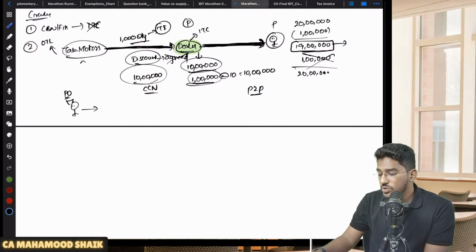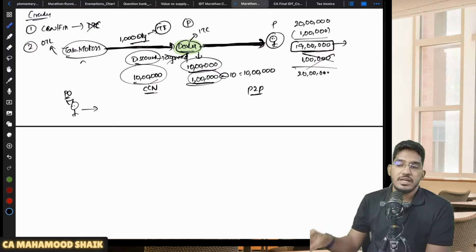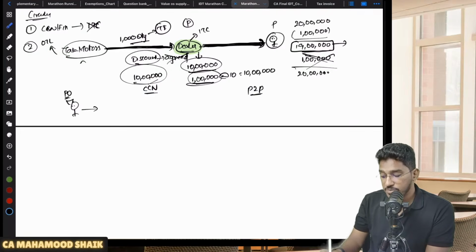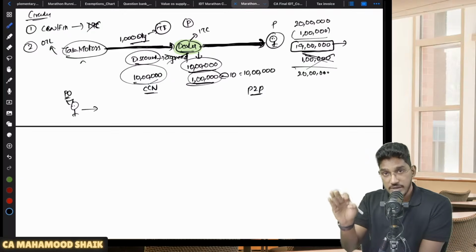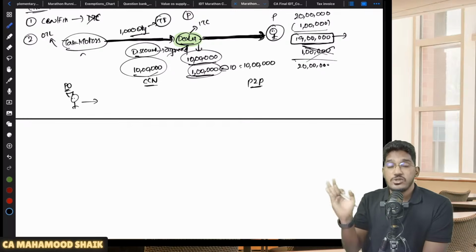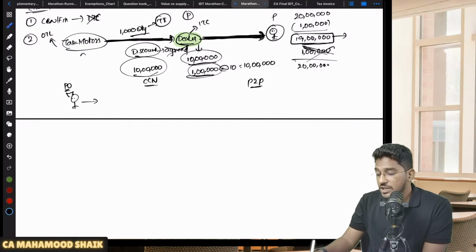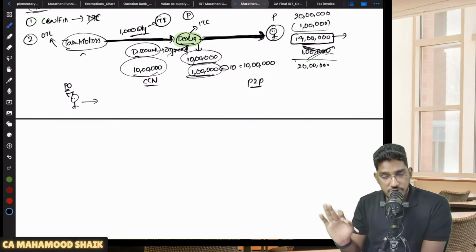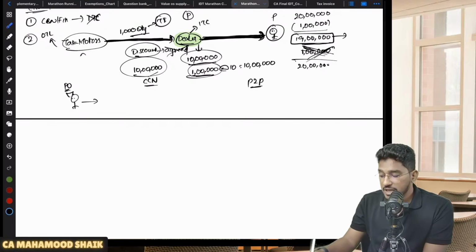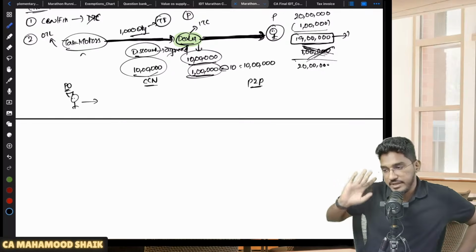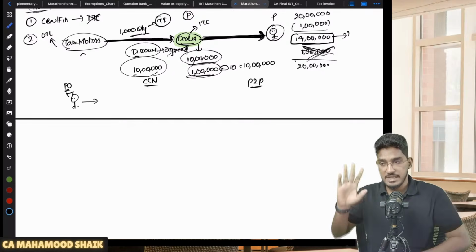So this 1 lakh, you don't add it to the value of supply. The department has given a clarification: this 1 lakh rupees should not be added. This 1 lakh rupees of discount which the dealer has got from Tata Motors is not for inducement of Tata Motors' supply. This is a supply being made by the dealer. He is clearing his own stock. So don't add that 1 lakh rupees. It is not for inducement of this particular supply. Here the value of supply will be 19 lakh rupees only. This is what the department has clarified.